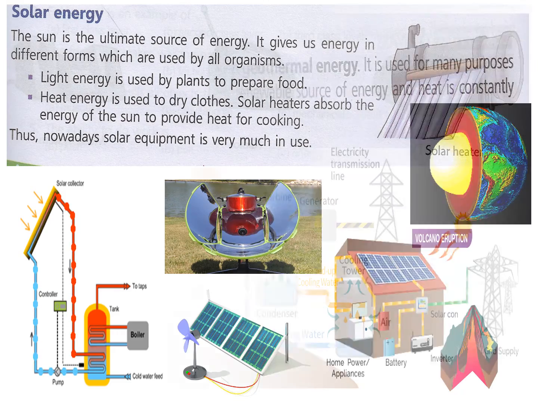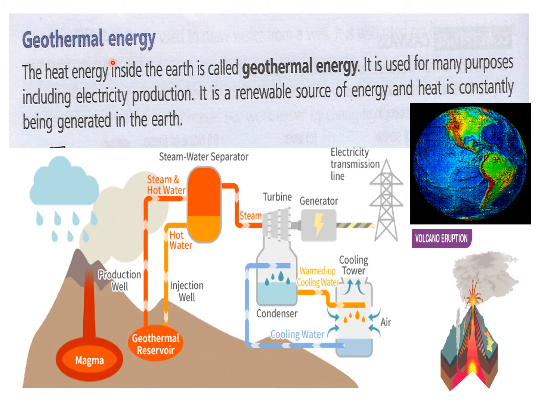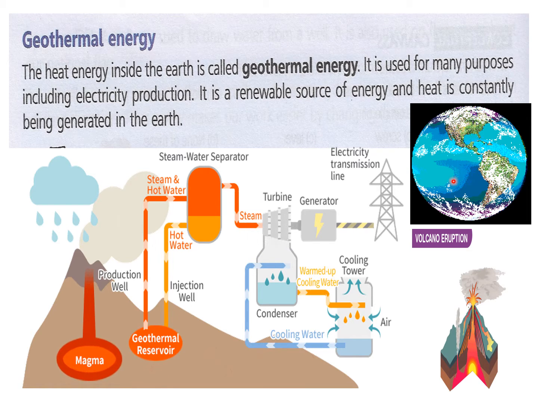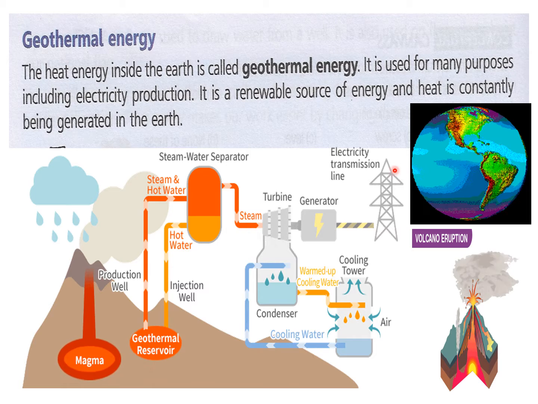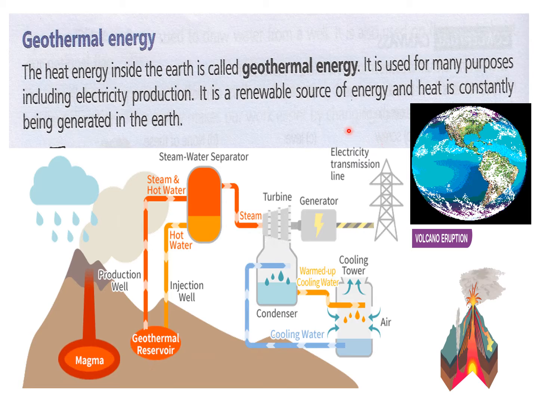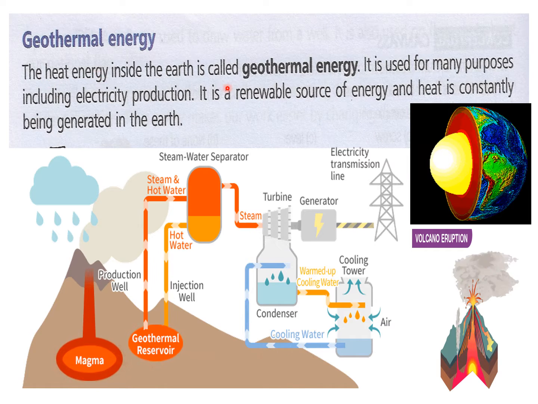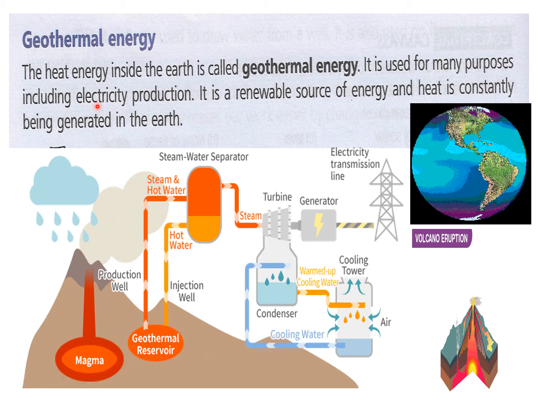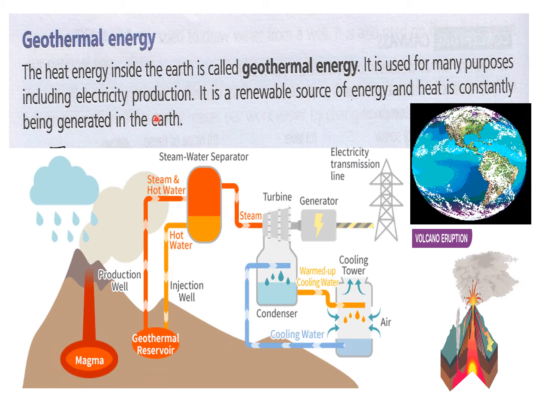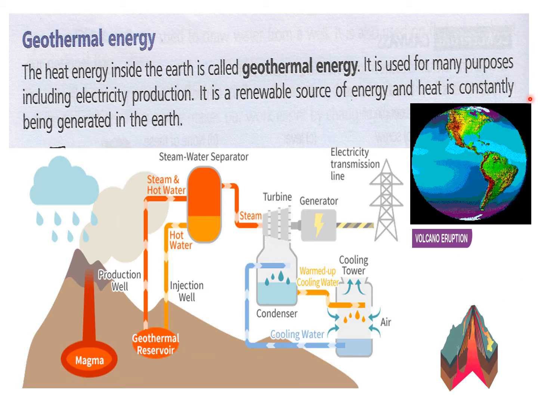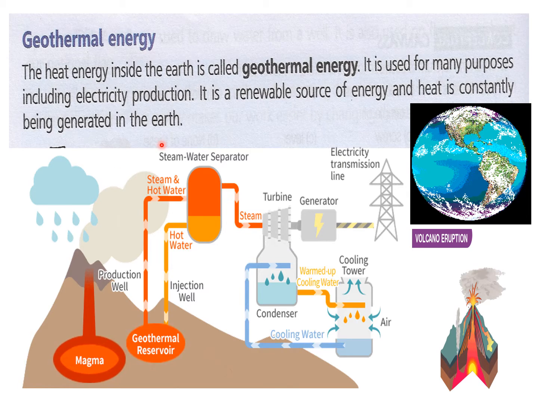Now the next kind of energy is geothermal energy. You all know this earth, inside it has got a core, and that core is hot molten magma. So that releases the energy, and that is called geothermal energy. The heat energy inside the earth is called geothermal energy. It is used for many purposes including electricity production. It is a renewable source of energy, and heat is constantly being generated in the earth.